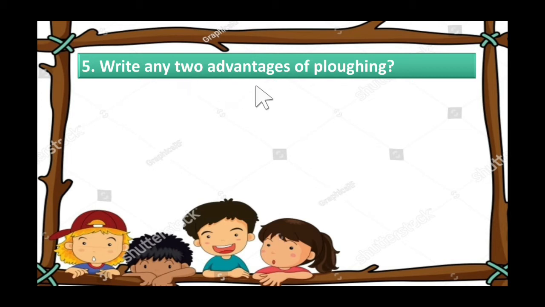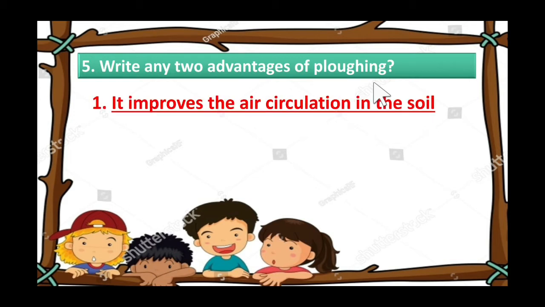Write any two advantages of ploughing. We know the farmers usually plough the soil, right? Yes. So, you know why they are ploughing? Because ploughing will improve the air circulation in the soil.